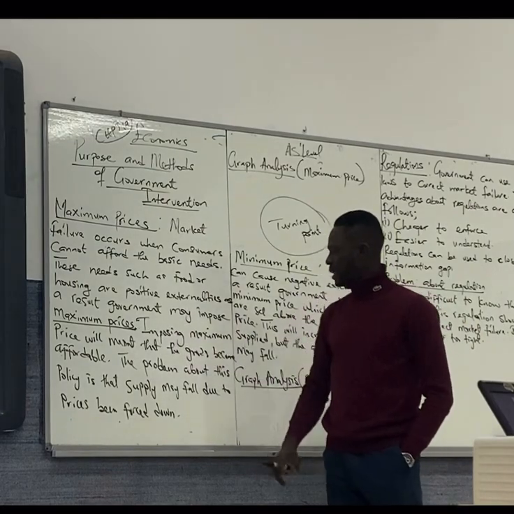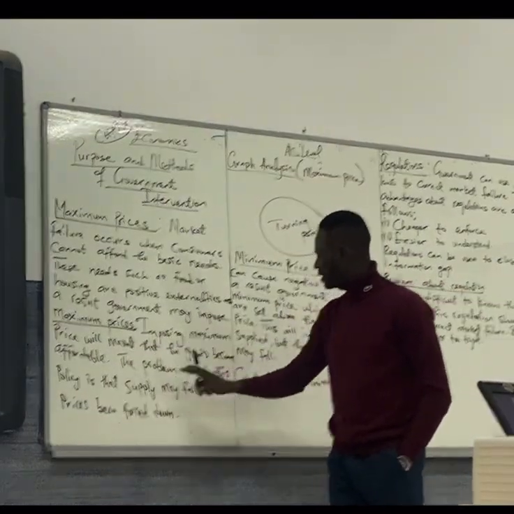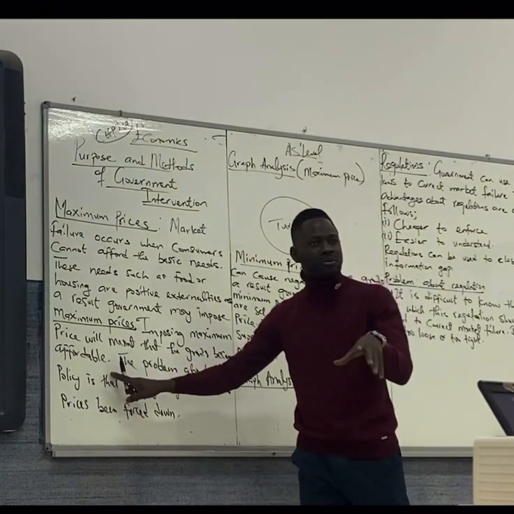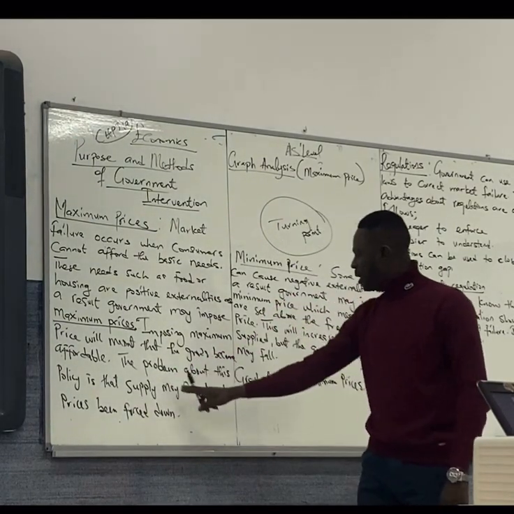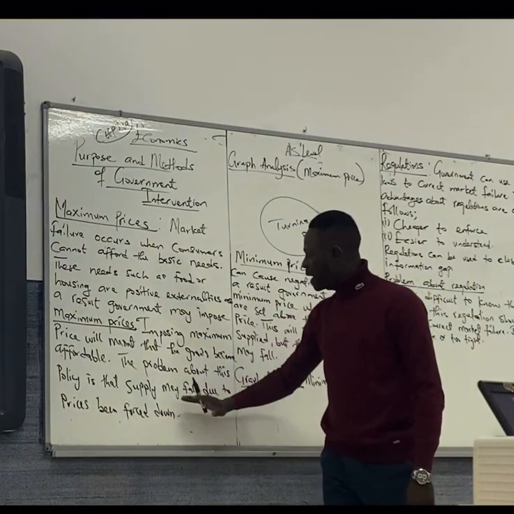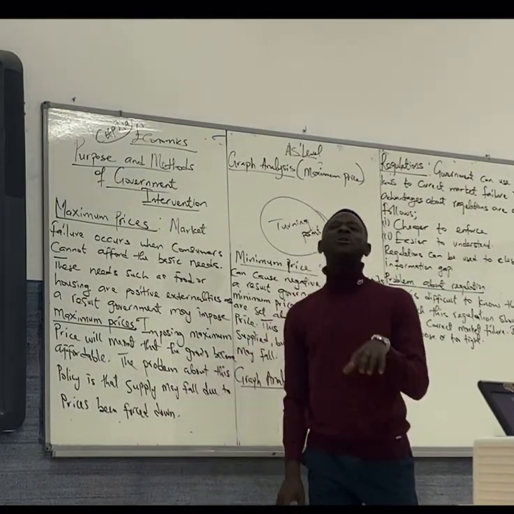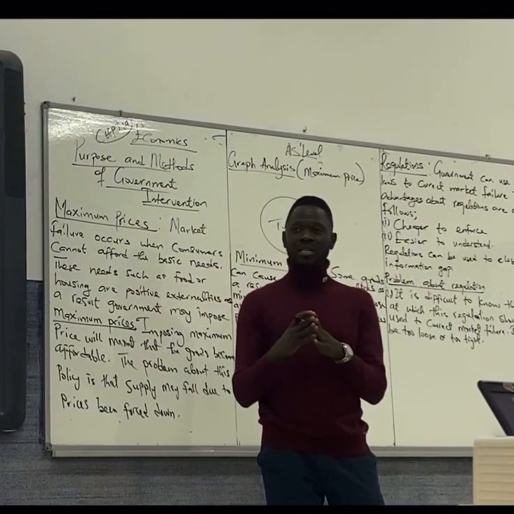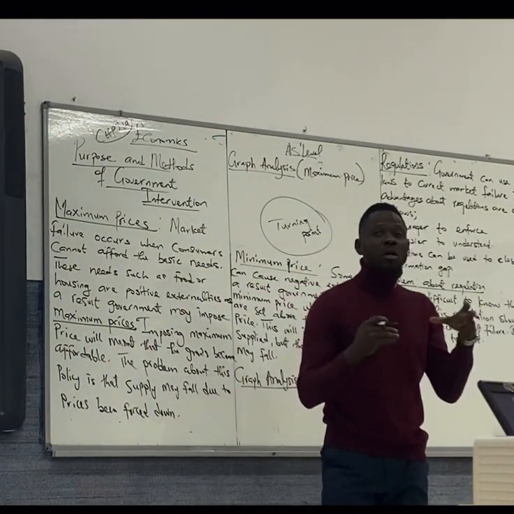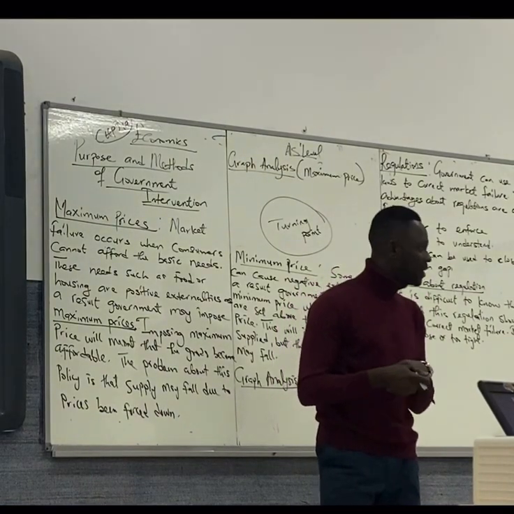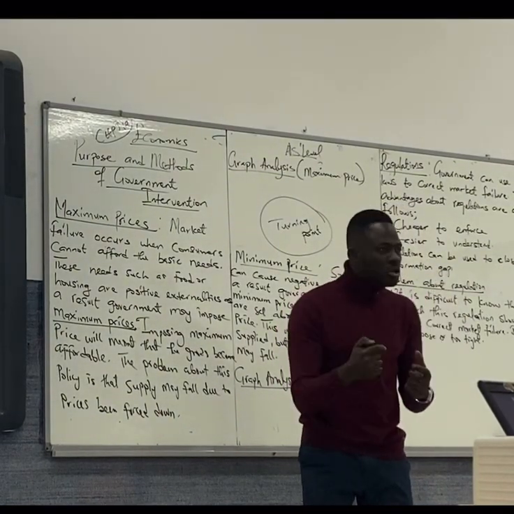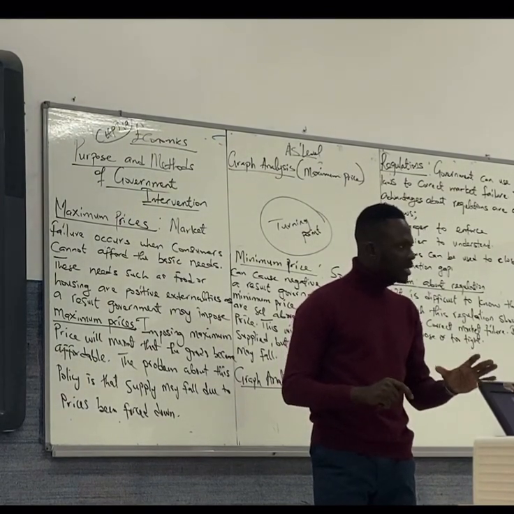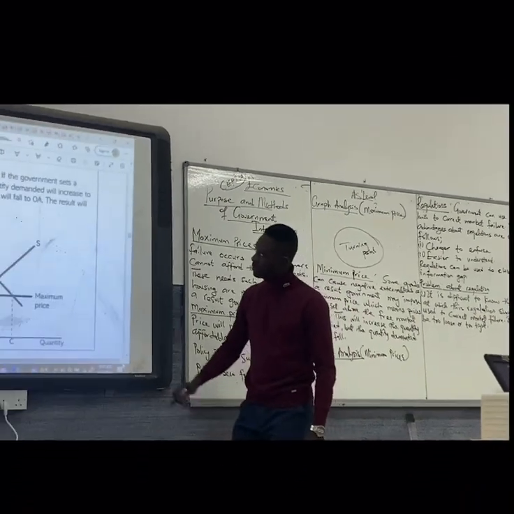So imposing maximum price will mean that the goods become affordable. To make the goods become what? Affordable, so that we can buy. The problem about this policy is that supply will fall due to prices being forced down. The problem about maximum price, when government imposes it, is that firms will not be maximizing profits or revenue. As a result, they will reduce their supply in the market. Do we get it? So let's look at the graph analysis here.